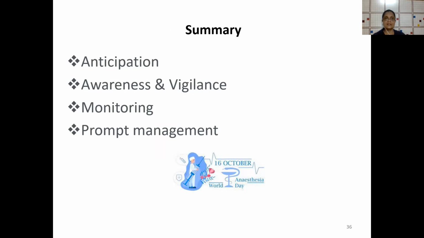Monitoring is key, and prompt management of all the problems and complications which may occur.